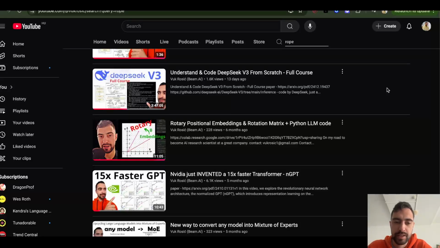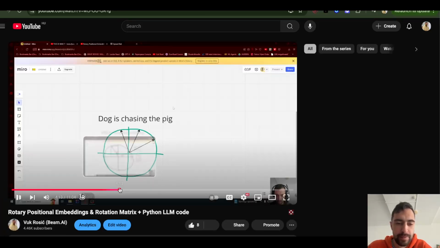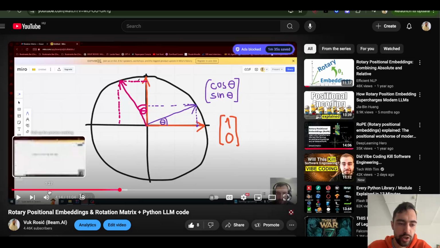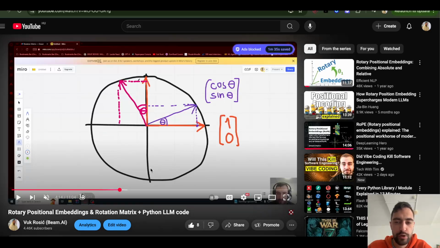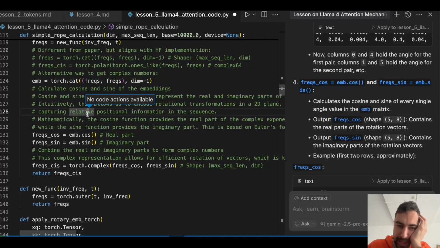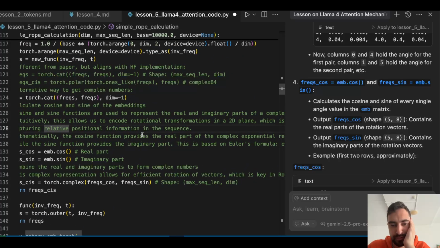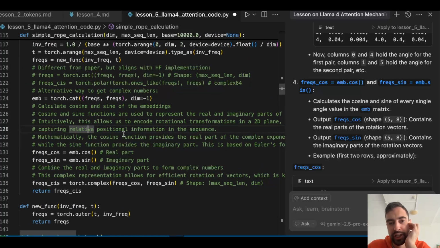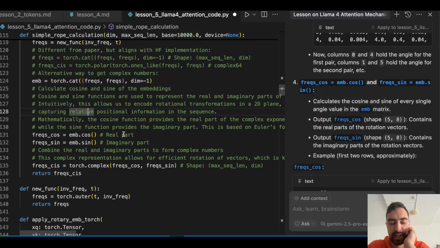I explained some parts of RoPE better in this video as well, on rotary positional embeddings. Here I explain mathematically. Maybe you should watch this because it really shows how you rotate the entire coordinate system space in order to rotate vectors. I think it's pretty good, so you can watch it. There is some mathematics behind this rotating of vectors. I recommend you watch that video. It will actually help you a lot to understand it.